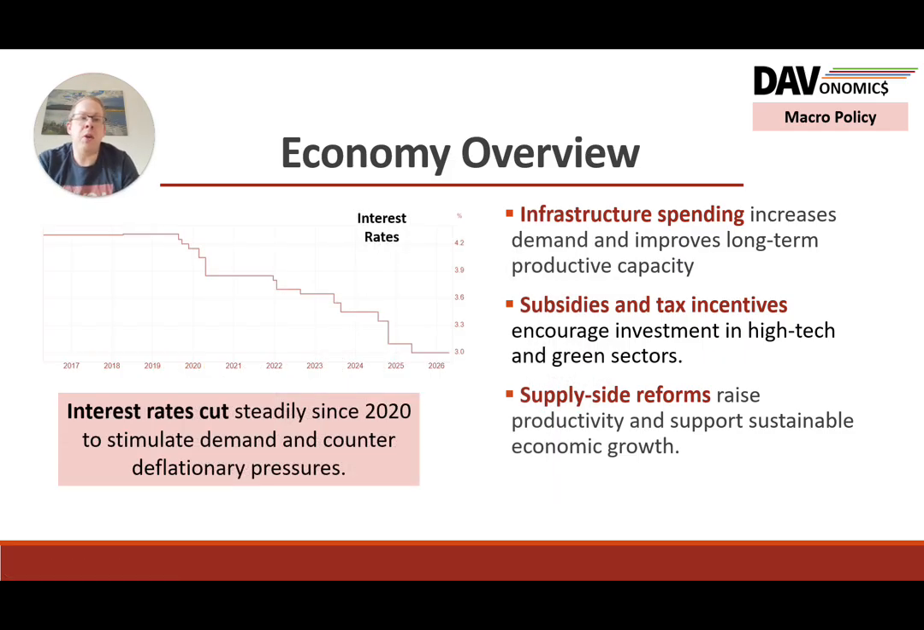So what does that mean? Well, it means that they've been cutting interest rates, right? Expansionary monetary policy to try and counter this deflationary pressure. It's not the only thing they're doing in that regard. Infrastructure spending, trying to increase demand in the economy, would also help boost demand and pull inflation up. But they're also looking longer term, trying to improve the long-term capacity of the economy with supply side reforms, tax incentives, and investments in high-tech and green sectors to boost long-term potential growth.